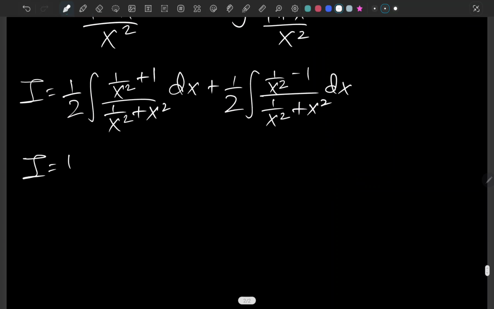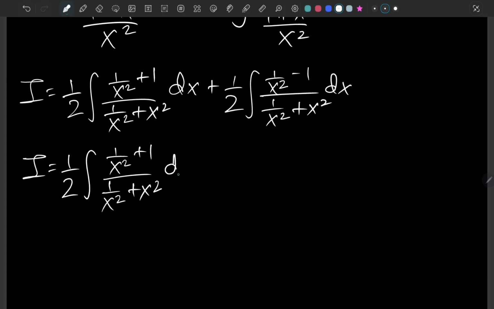And now for the second integral I'm just gonna bring a negative in front, which is going to change the order of this numerator. So basically it's 1 plus 1 over x squared. Let's do something different here.